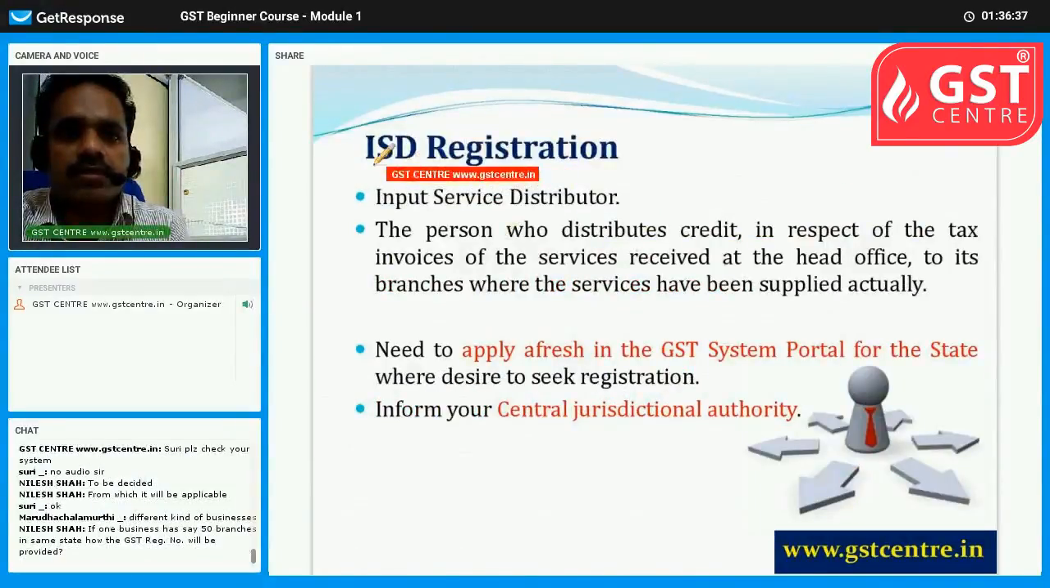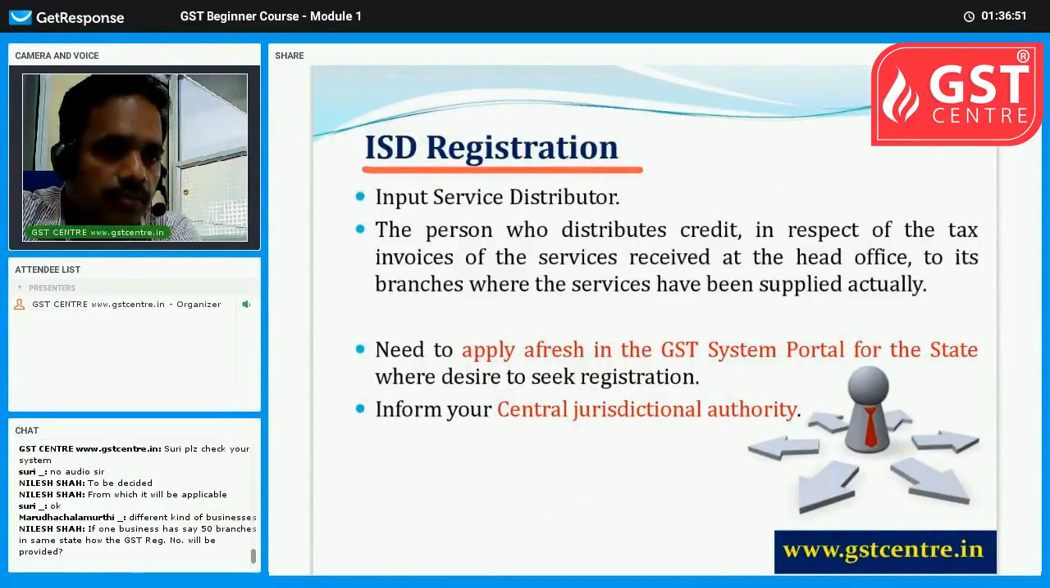Okay, then ISD registration. What is ISD? Resha sir is asking: if one business has say 50 branches in the same state, how will the GST registration number be provided? Sir, the GST registration number will be uniform in the same state, there is no problem. If it is different states, there will be a problem, as far as my understanding.